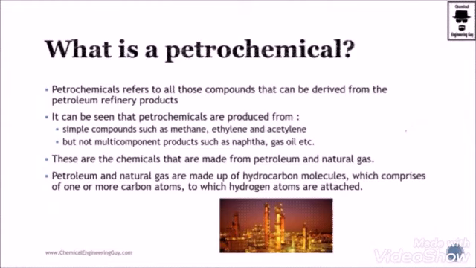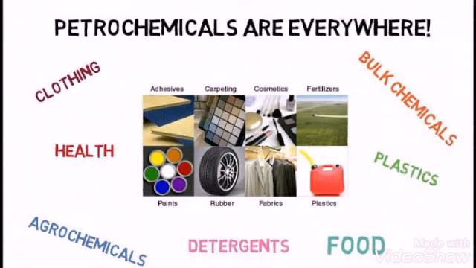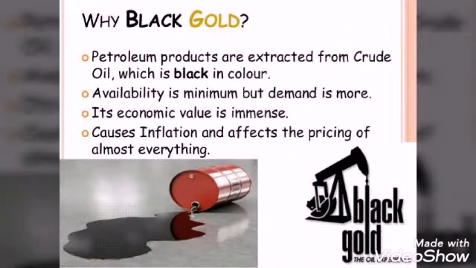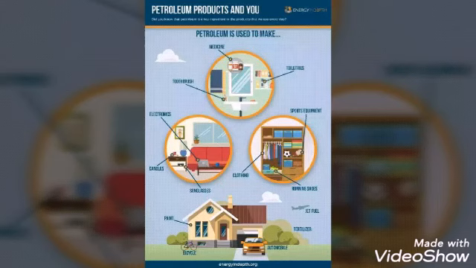The petrochemicals which are obtained after petrol is separated are used as raw material for manufacturing synthetic fibers, plastics, dyes, paints, cosmetics, rubber and fertilizers. Petroleum is called black gold because it gives a lot of products which are of great commercial importance. Hence it is called black gold.